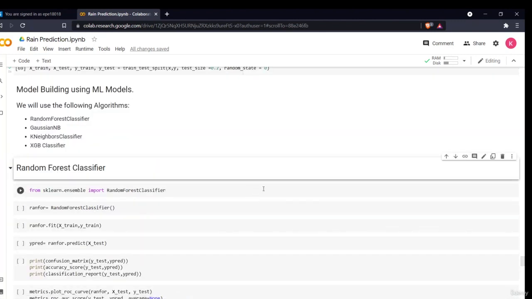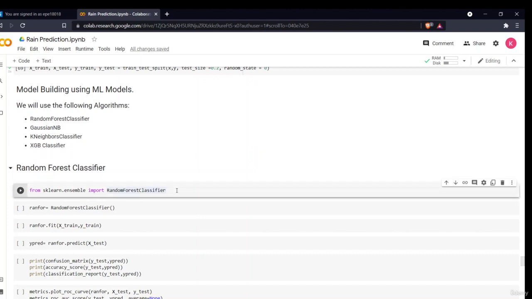Hello all, welcome to our next section of the project, that is the model building using machine learning algorithms. The algorithms which we'll be using for this project are random forest classifier, Gaussian naive Bayes, k nearest neighbors classifier, and XGB, that is the stochastic gradient boosting classifier. Now the first is the random forest classifier.